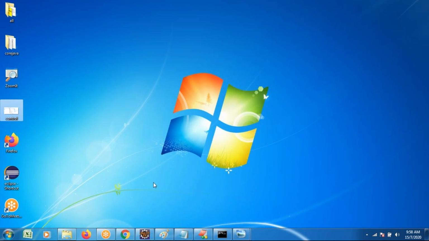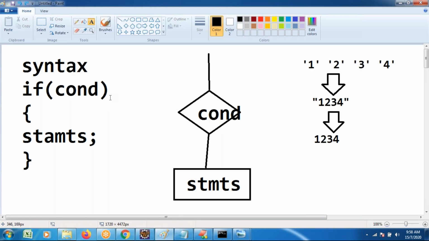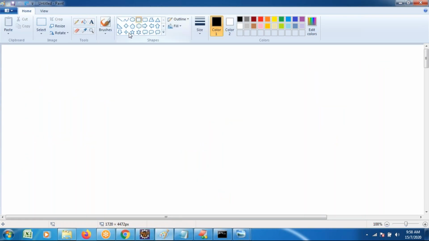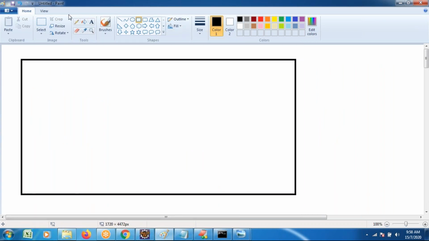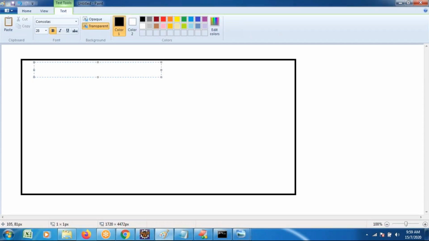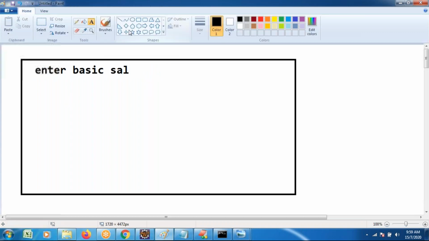What is the thing I'm expecting? The end user, some accountant, wanted to make the salary slip for employees. What does the end user do?